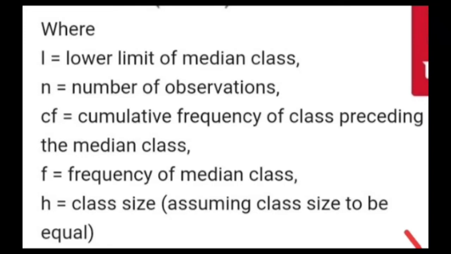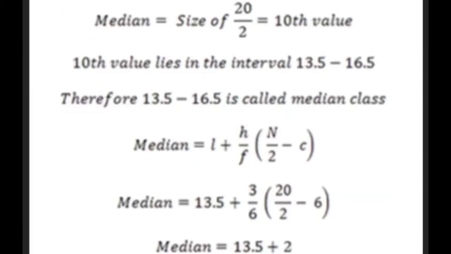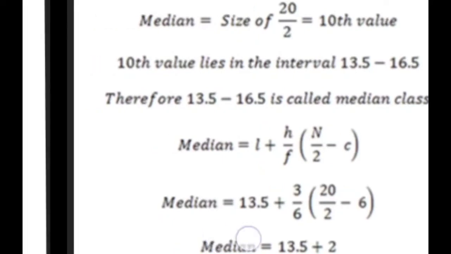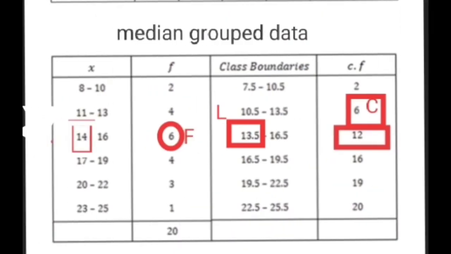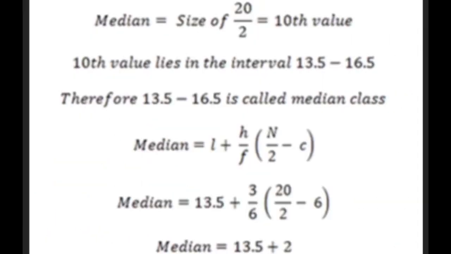Now let's have a look at the solution using the formula. Firstly, to find the median class you have to write the total of the frequency column, which is 20, and divide it by 2. Then whatever value you get, you will find it in the cumulative frequency column.